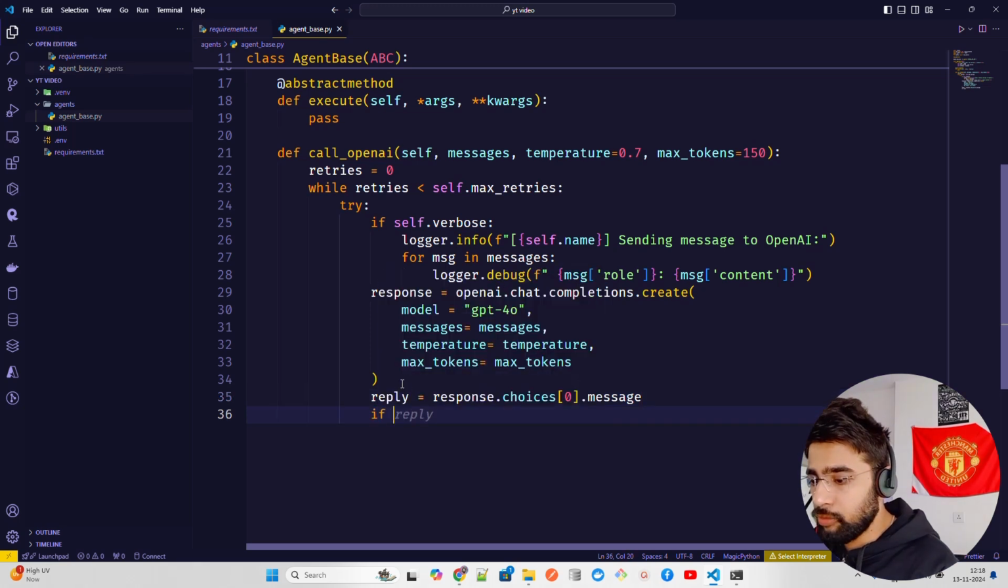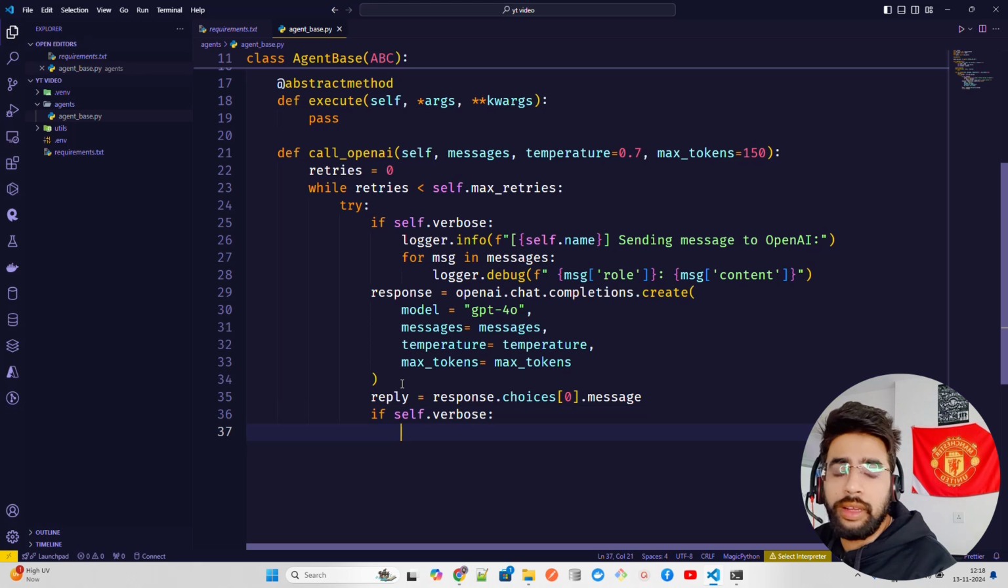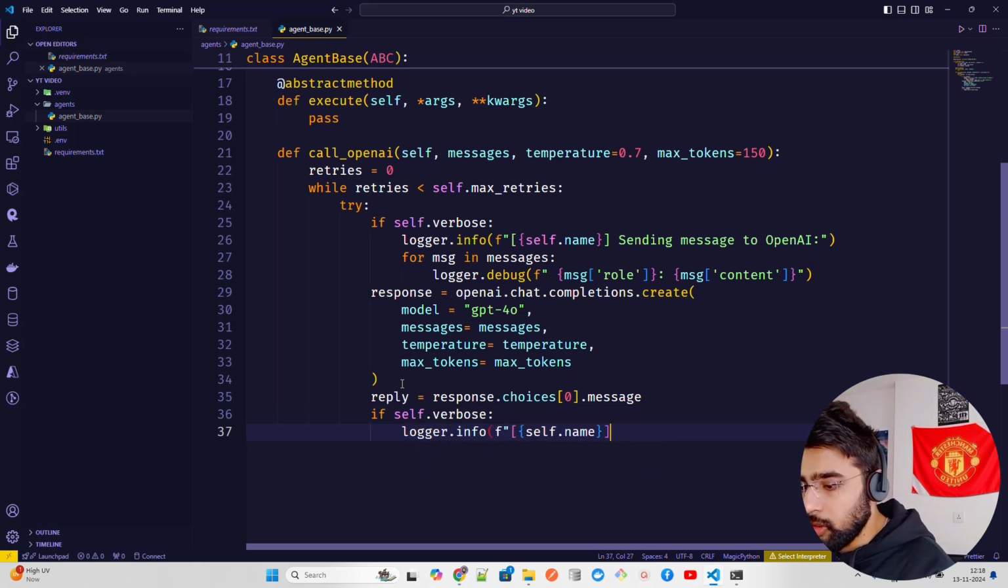Now I'm going to say if self dot verbose again, because we're going to have the info, logger.info self name received response. Pretty simple, what we did earlier on top. Received response. I think I spelled it wrong. Is it? I don't know. Okay, received response. Now received response, and then you just print the reply. Just get the reply, and that's what it is.